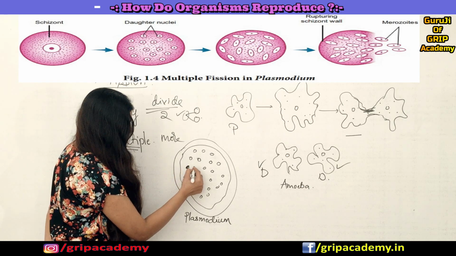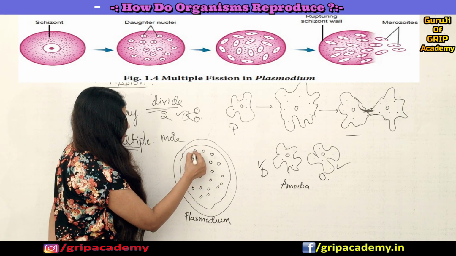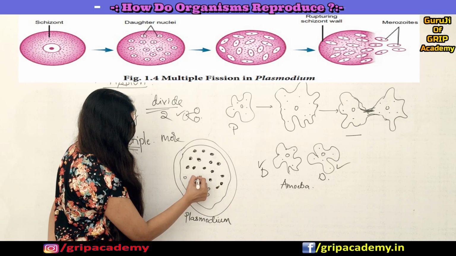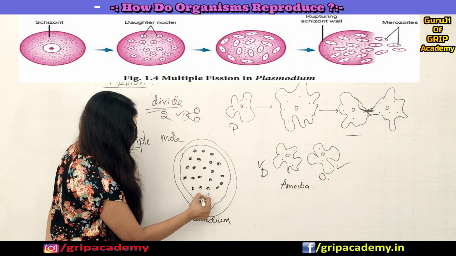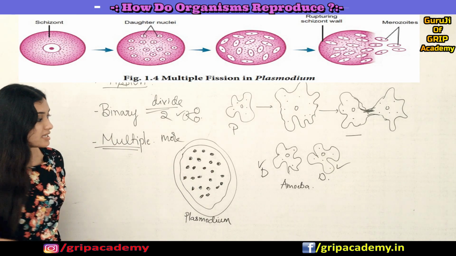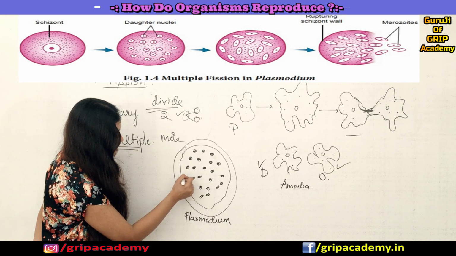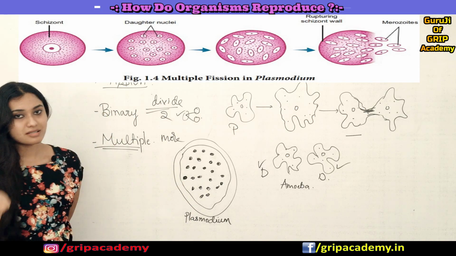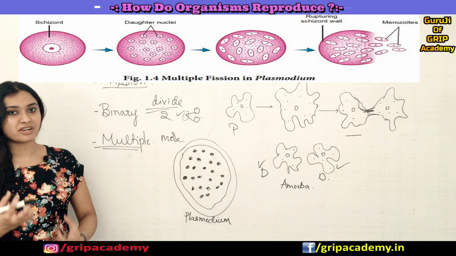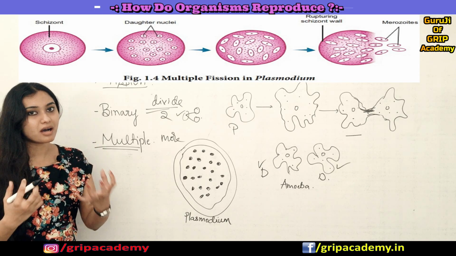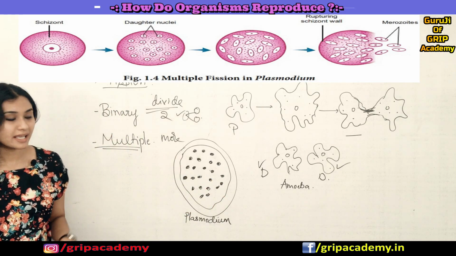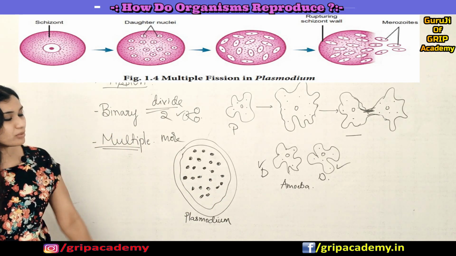Where you can see multiple nuclei being formed, multiple divisions have happened, which has led to the formation of these many nuclei inside this cell, right? Here you remember only the nucleus is being divided and not the cytoplasm. That's what happens. The cytoplasm mass contains a mass of nuclei. Okay, so this is an example for what?